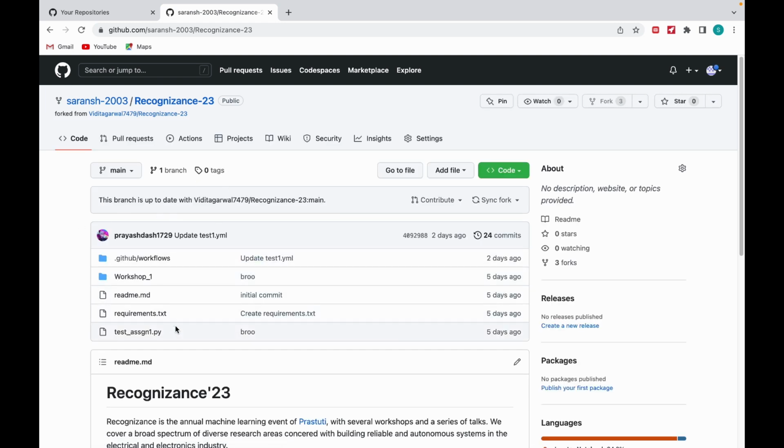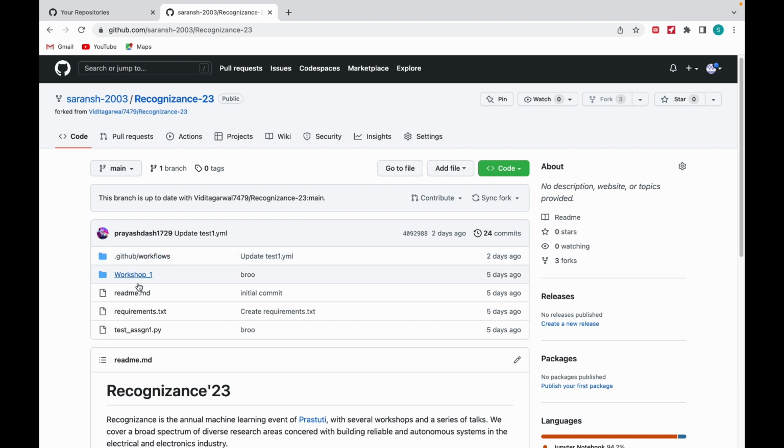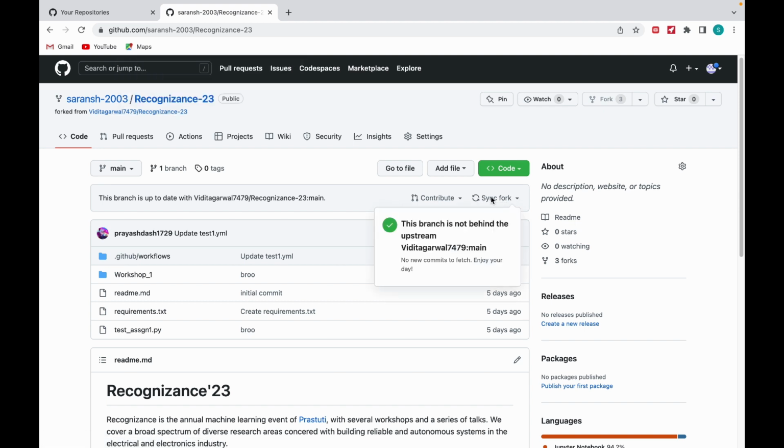As you can see, this is exactly the same project just copied into my account. Now it is also showing that this is my name slash this repository, which is forked from the original owner slash his repository. Okay, so now you can access all the workshops here, and as this original repository gets updated in the future, which will contain different workshop folders, there will be an option to sync the fork. Okay, you will have to just click here, and now it is showing this branch is not behind the upstream. That is, this is synced with the main repository.